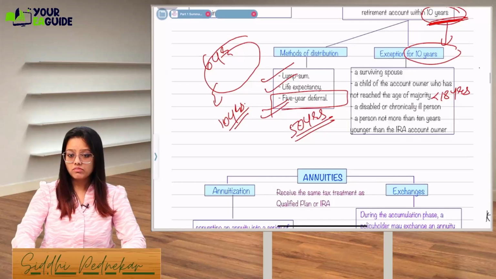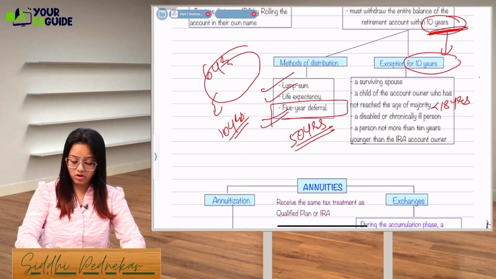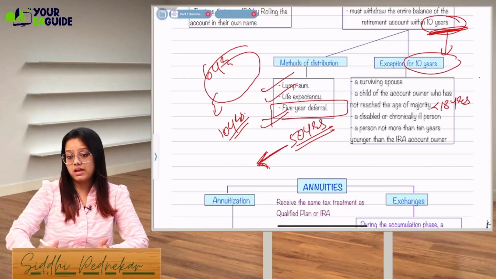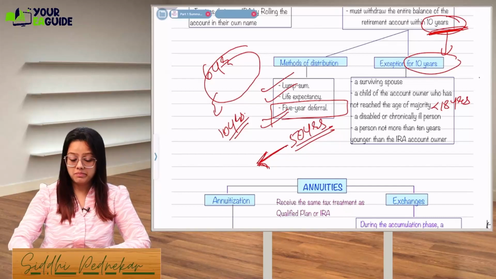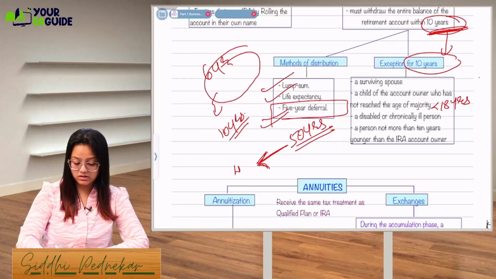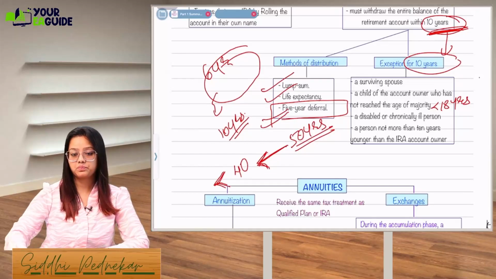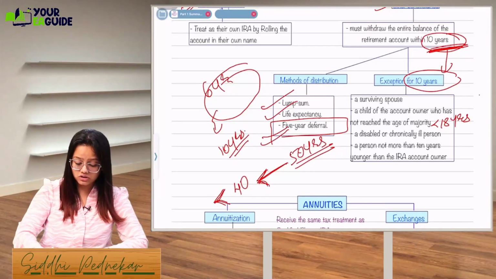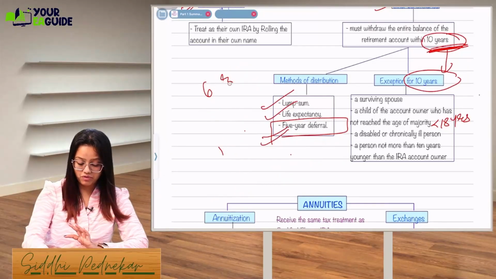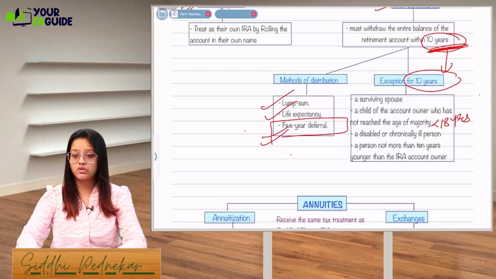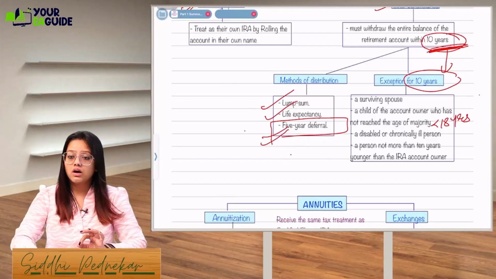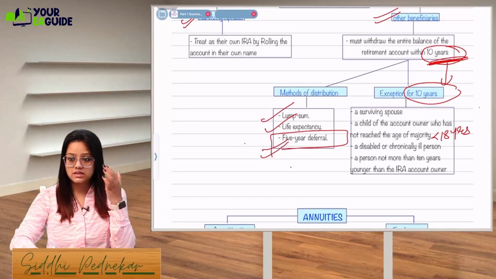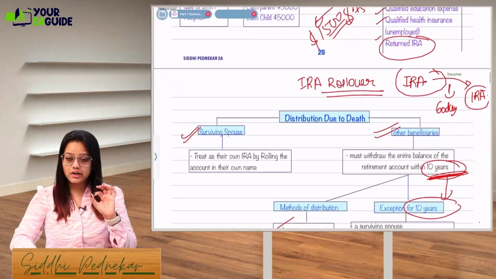Okay, and the person is not younger by more than 10 years than this particular age, means the person is not less than 40 years. Got it, guys? So these are the 4-5 exceptions where the 10 years withdrawal limit will not apply. So I hope the IRA topic is clear.